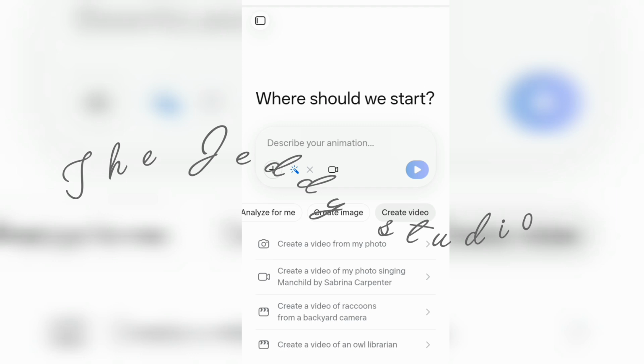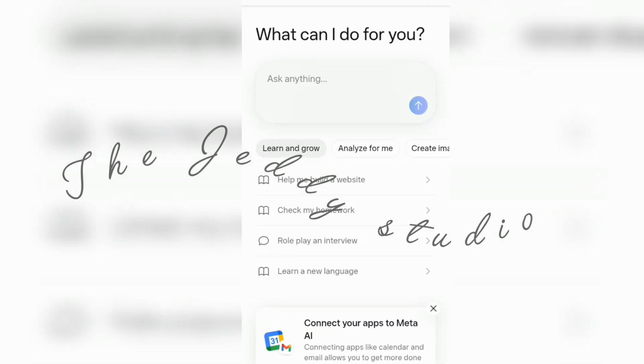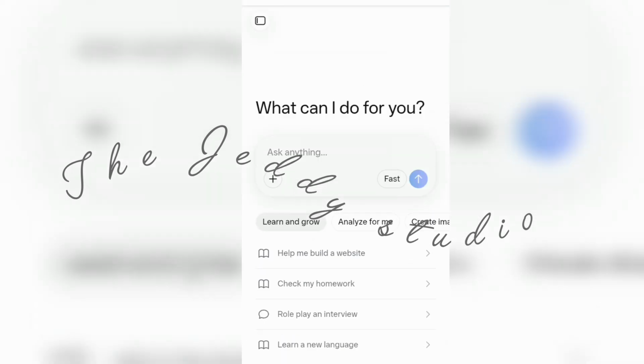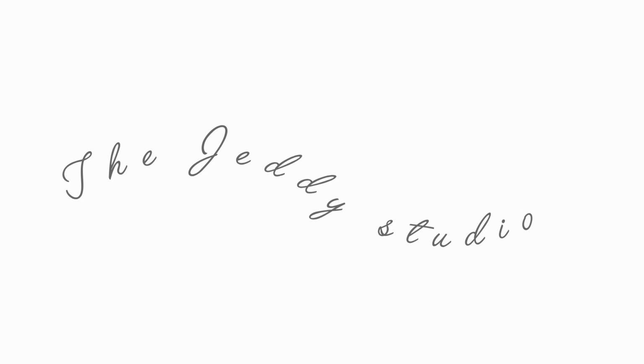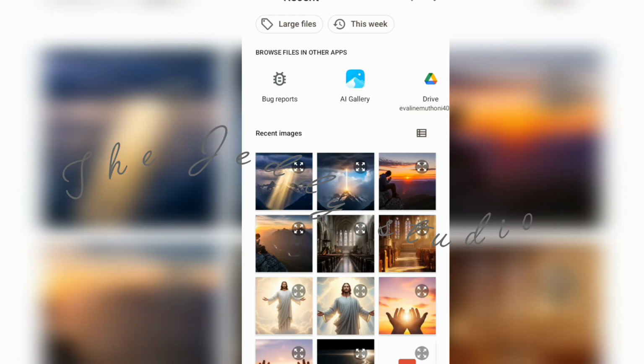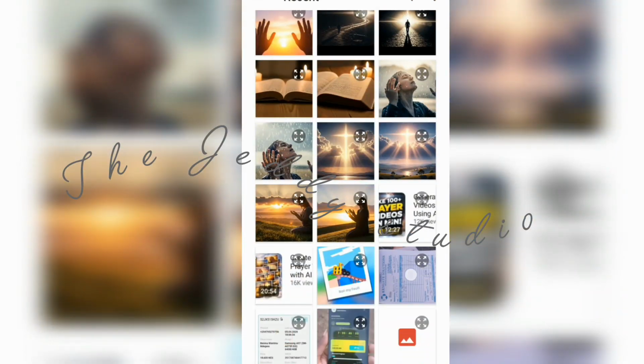So now the next step is to turn these images into videos, and I'm going to use Meta AI for this video, but you can use any video generator of your choice. And you can see here there is "what can I do for you." You can see there is create video. After choosing create video, you need to click on this plus icon here and upload the image you want to be animated. So I'll choose my very first image.